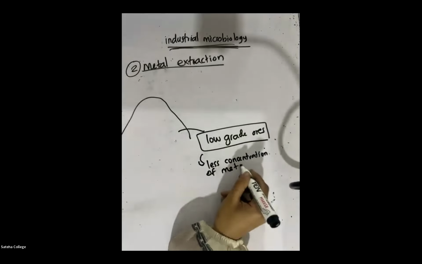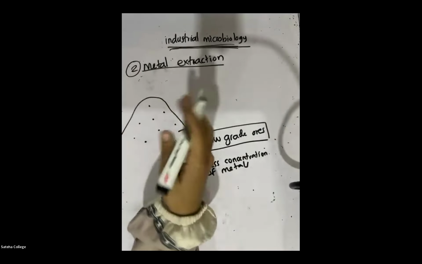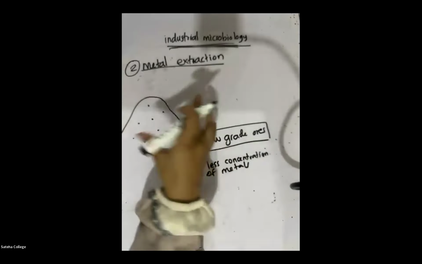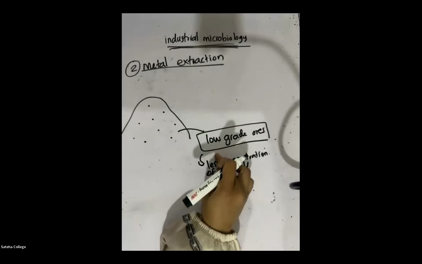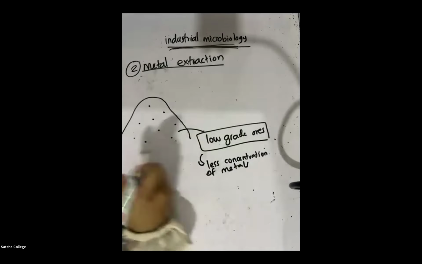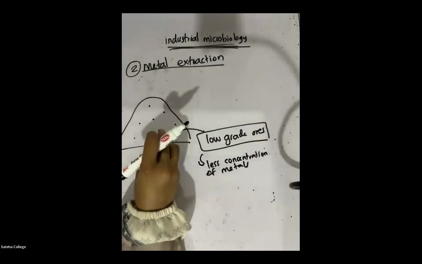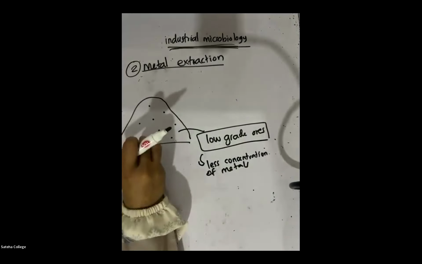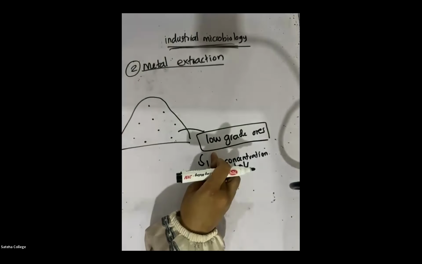metals. If there is an area with low concentration of metals, that is what we call low grade ores. Low grade ore is an area which contains less concentration of metals. An area that contains less concentration of metals, what do you call that area? Low grade ores.